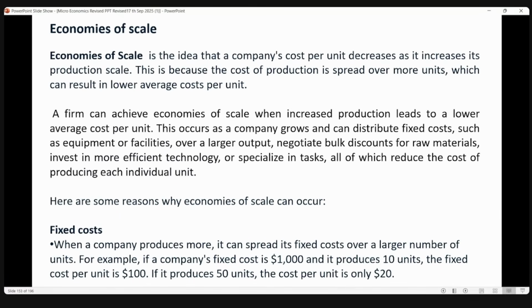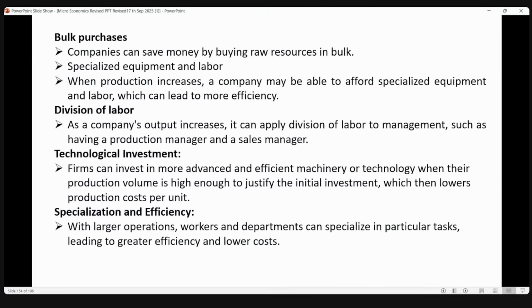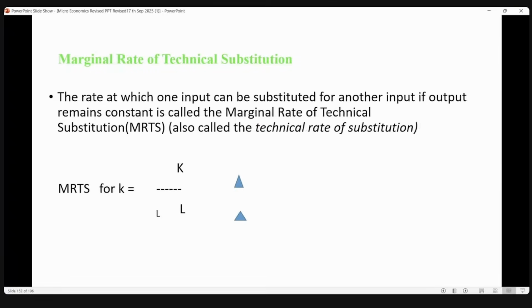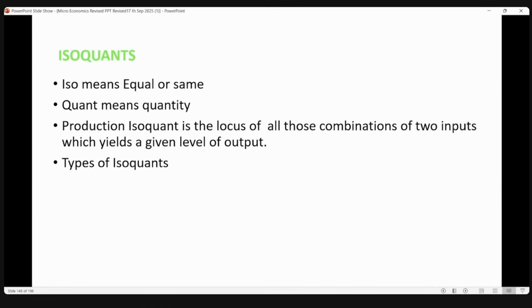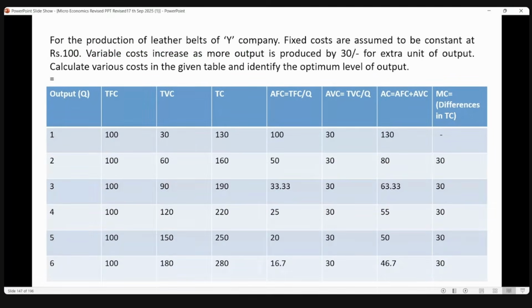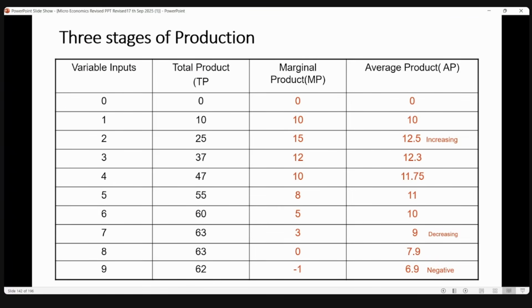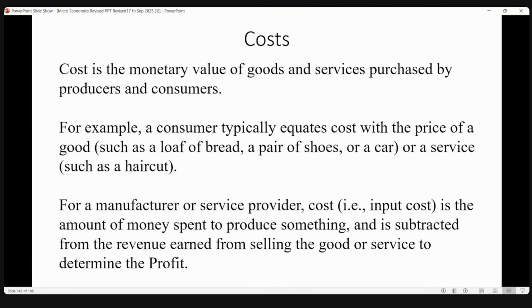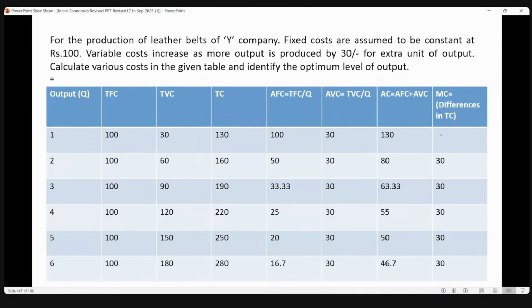When a company is expanding, the company can reduce the cost. That concept is called economies of scale. No diagrams, just description. Marginal rate of technical substitution, this is isoquants. I think calculations you all know. Somebody was asking where the problems are. Problems we have discussed in production. I think the formula also I have given.